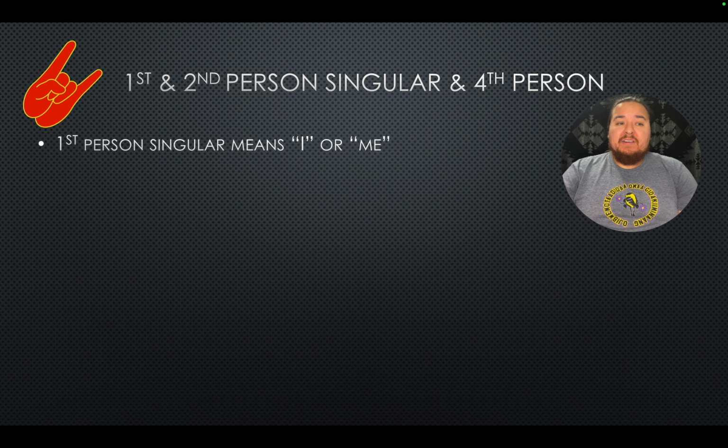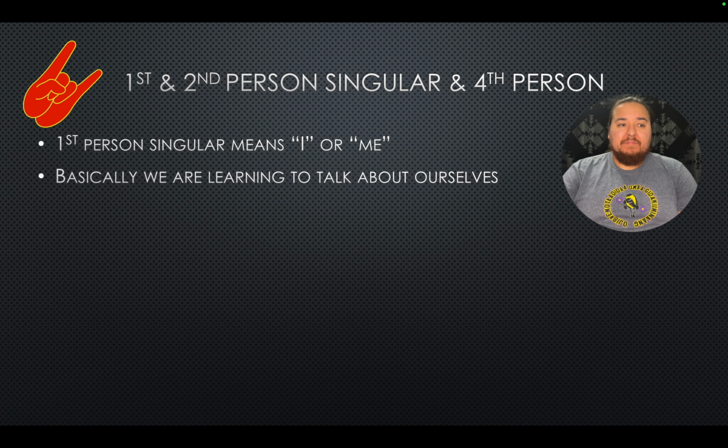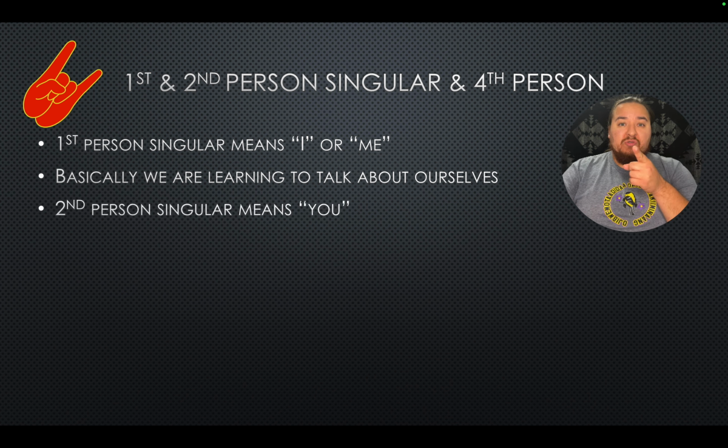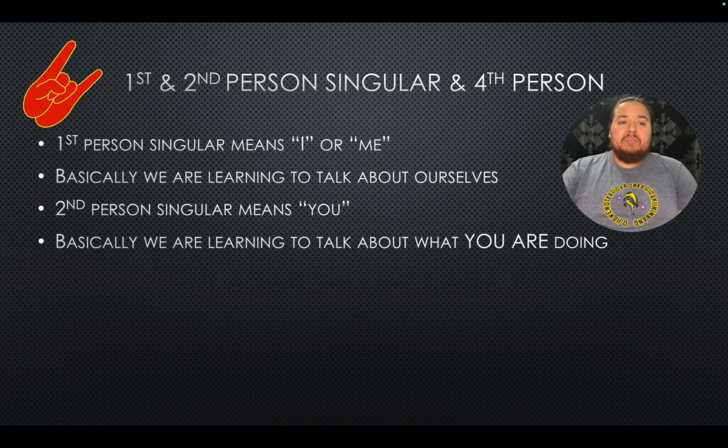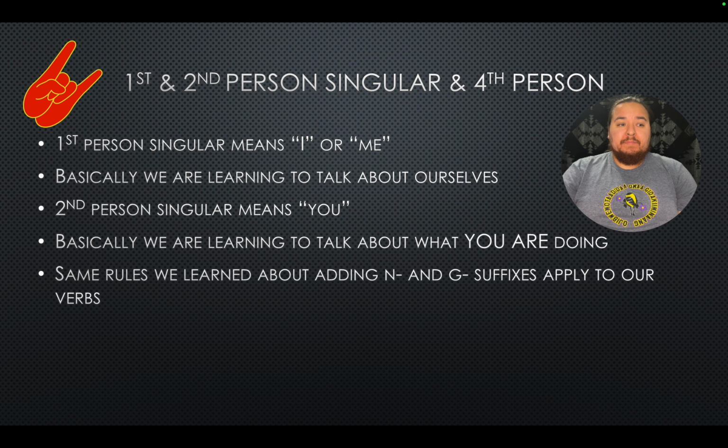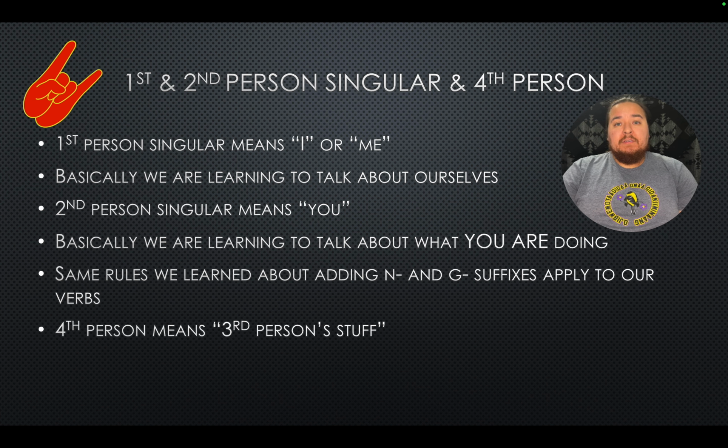So first person singular is I or me. So basically we're talking about ourselves. Second person singular is you. So again, we are learning how to talk about you, singular, doing something. Same rules we learned about the N and G prefixes in previous lessons will apply here. And fourth person means third person stuff. So we're going to be talking about his or her stuff today.